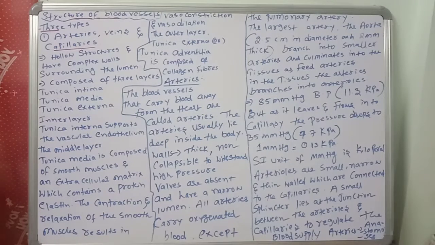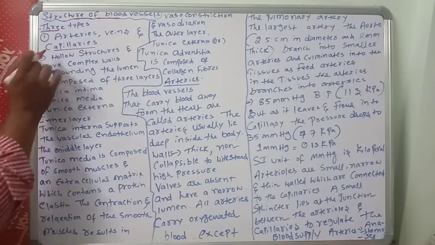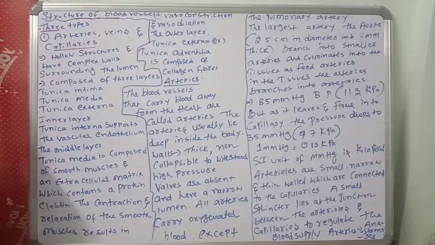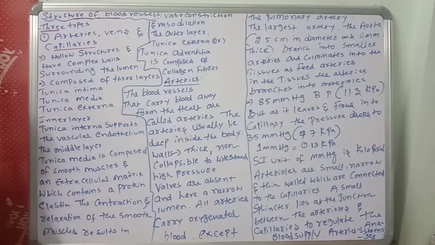These vessels are hollow structures. Arteries supply the blood from the heart to body parts. Veins collect the blood from the body to the heart. Capillaries also supply the blood to organs. In between the arteries and veins, capillaries are also there. So there are three types of blood vessels which carry the blood: arteries, veins, and capillaries.